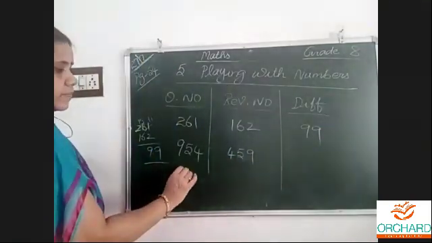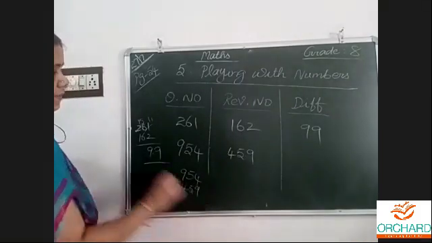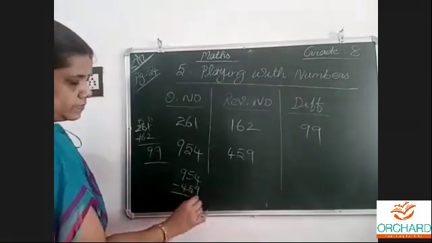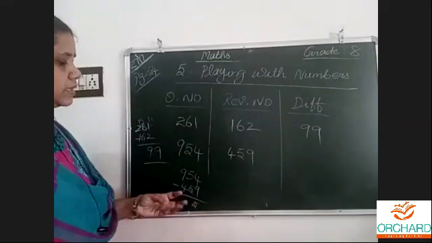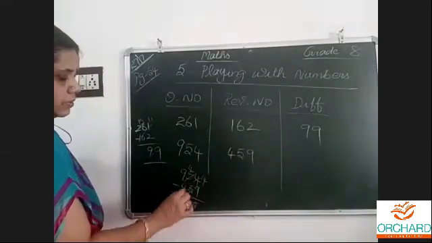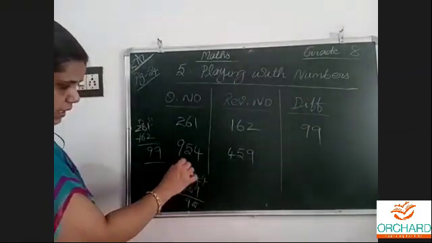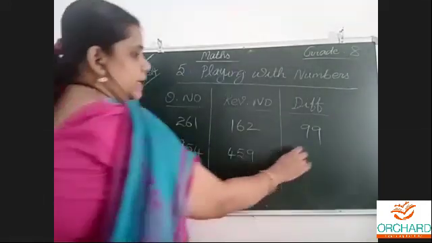Next, 954 minus 459. Here 4, here 14. 4 minus 5 will not go again, so 14 minus 5 is 9. Here 8 minus 5 is 3, and 9 minus 4 is 4. Answer 495.